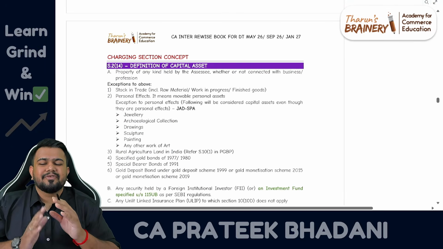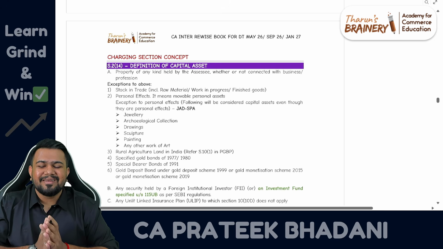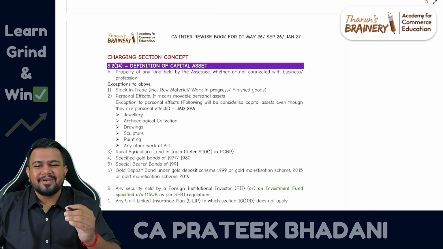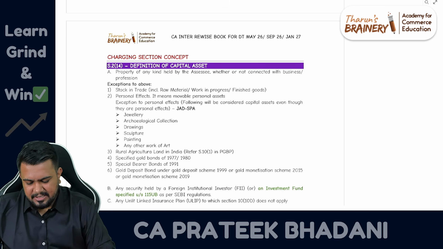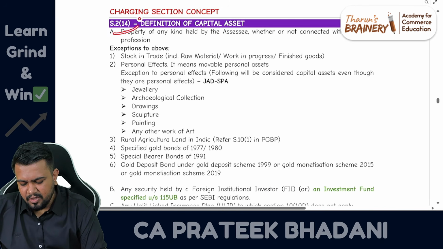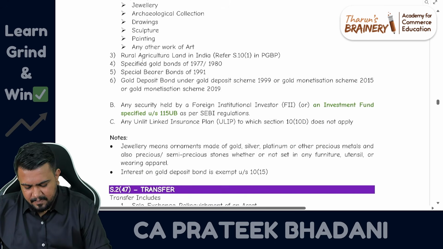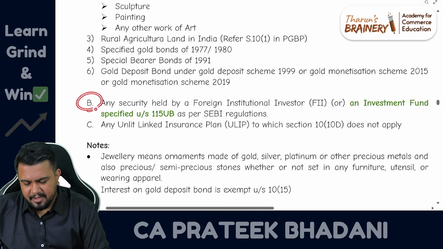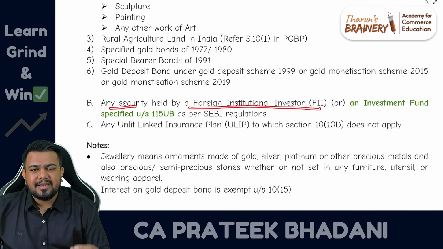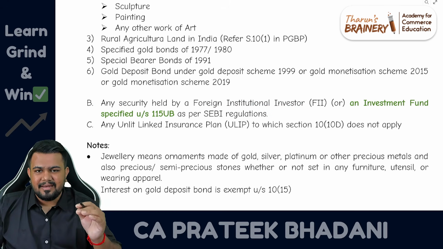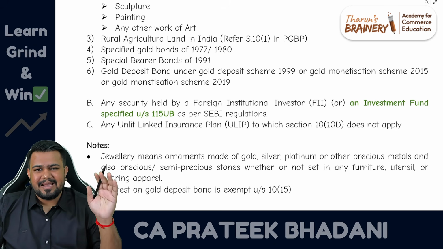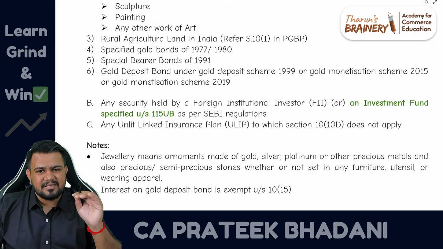Fine. So with this PGBP chapter also over, now we are jumping to the capital gains chapter. In the capital gains chapter also, not many amendments are there. One or two small points. Let us discuss quickly. Firstly, section 2 clause 14, which defines capital asset. In this, there is a small change. In point number B, earlier we used to study that if any security is held by a foreign institutional investor, then it is always considered as a capital asset. It is never considered as stock in trade.